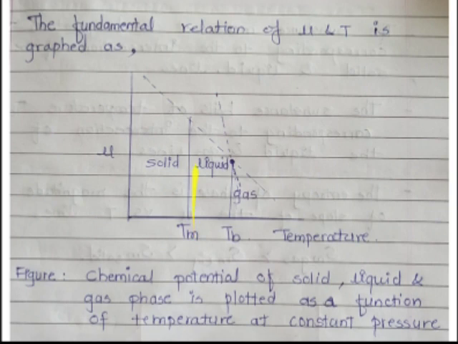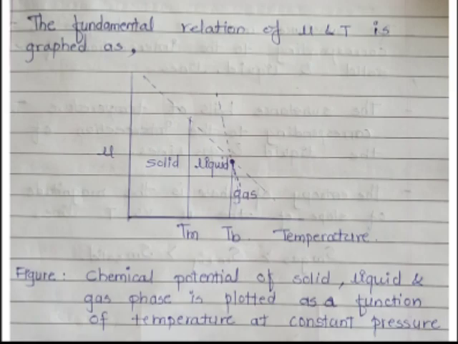So, the chemical potential of solid, liquid and gas phase is plotted as a function of temperature at constant pressure. By using this equation, we have plotted this diagram.